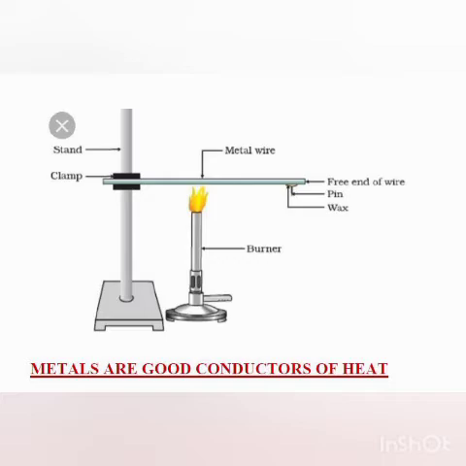What you have to do is take an aluminium or a copper wire and clamp this wire on the stand, as it is shown. You can also take a rod, but better you take a wire, because a rod will get more heated. So you take the wire and clamp it in this way as it is shown.